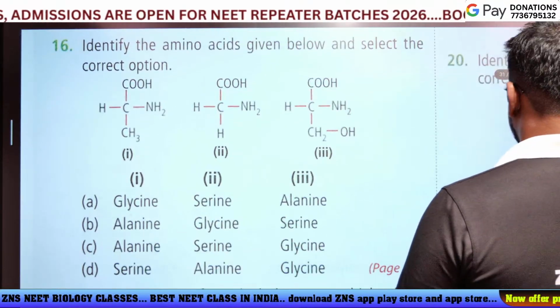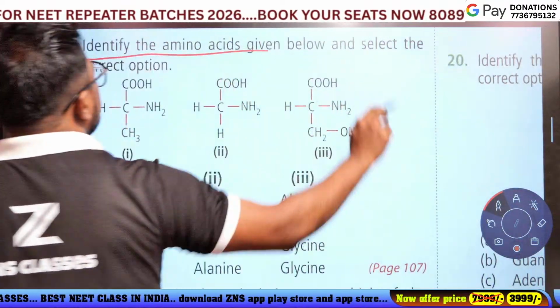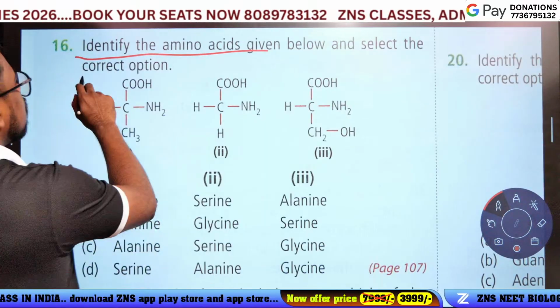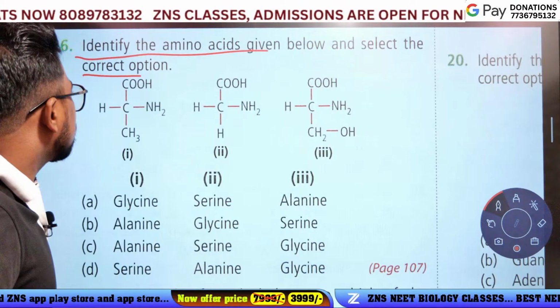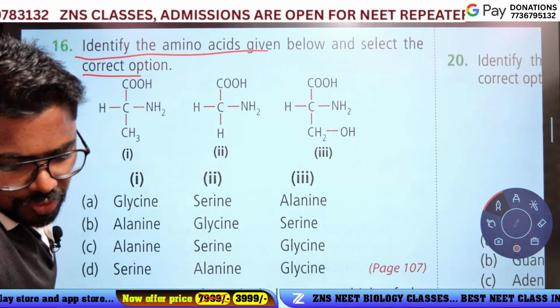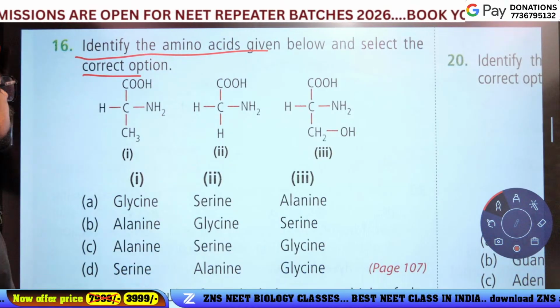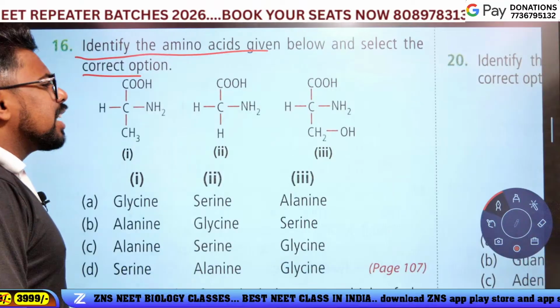Next question: identify the amino acids given below and select the correct option. What are these? Three amino acids are given, guys.